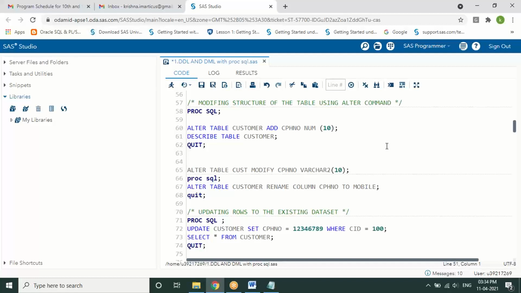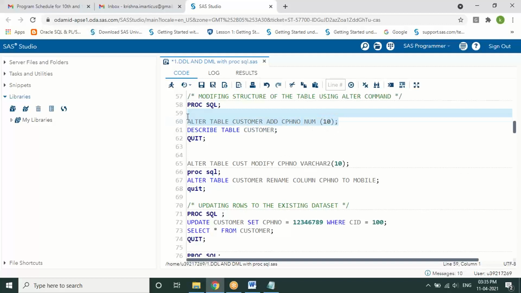In that, we have only three columns created: CID, CNAME, and CAddress, and I wanted to add one more column to the existing table. This kind of flexibility we don't have in SAS programming, because once a table gets created, we cannot make any changes to the structure of a data set using SAS programming. So to overcome that, we use SQL.